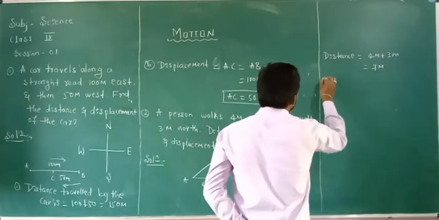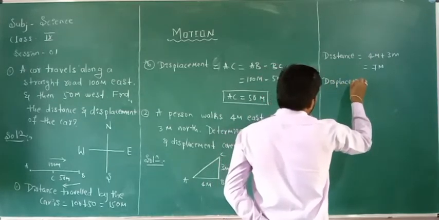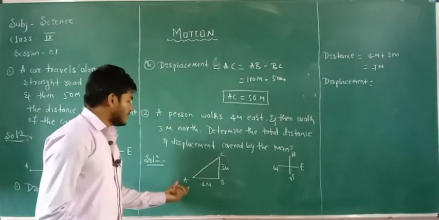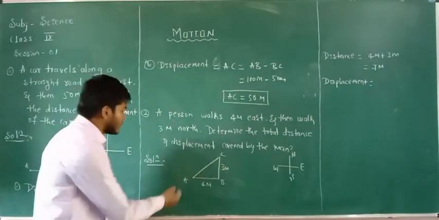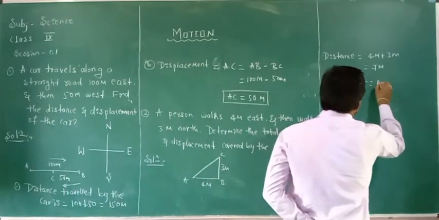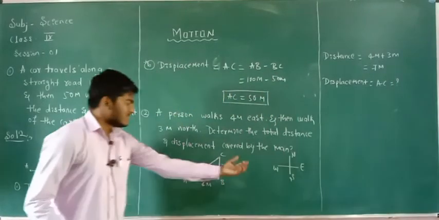Then what is the displacement of the man? Displacement is nothing but the shortest distance covered by the person, that is AC. What is AC equal to? Listen here, see the diagram.